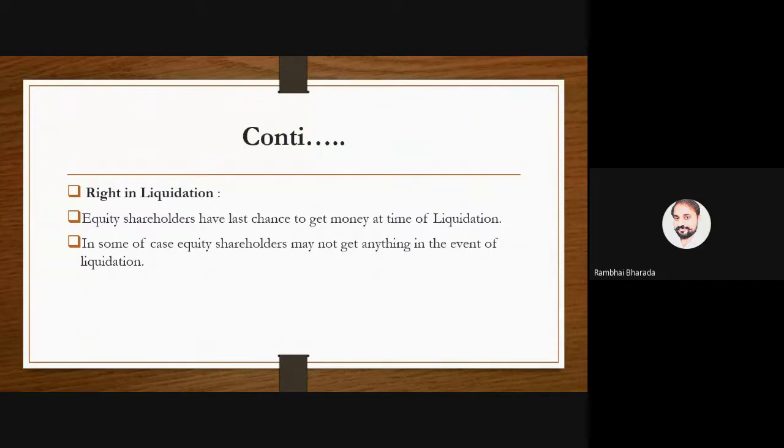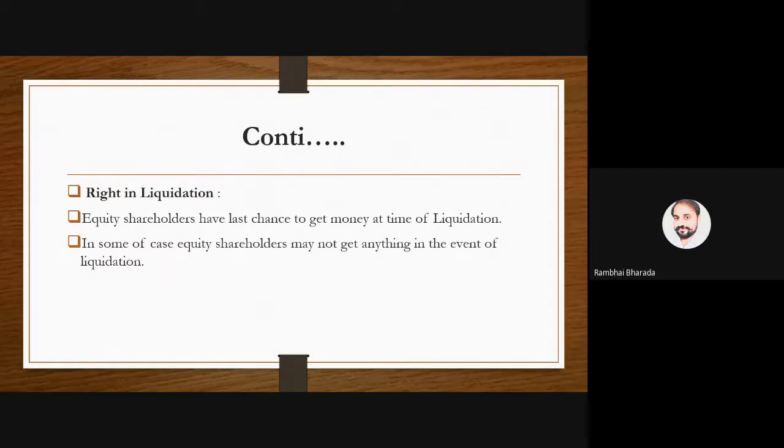So in that case, the bank, debenture holders, and preference shareholders claim from the company: please give us the money that you have withdrawn from us in the form of bank loan, debentures, or other securities. So they can claim, but equity shareholders can't claim anything from a company at the time of liquidation, at the time of closing of a business.